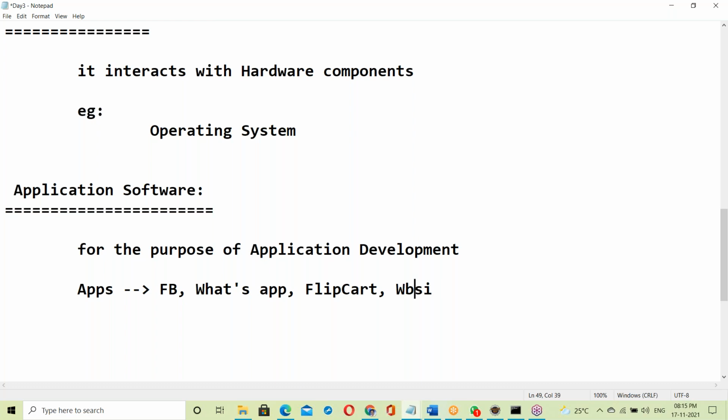They are used for some purpose. Next, Zomato, a food delivery app.